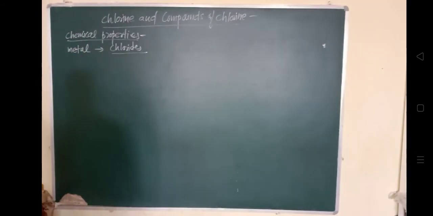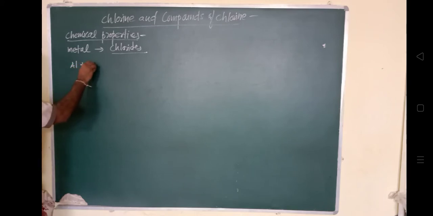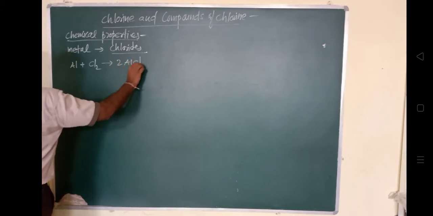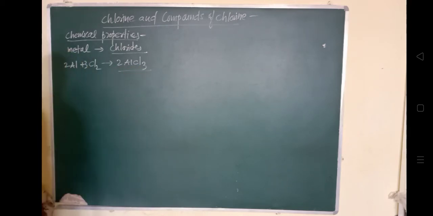Aluminium is a metal with which this chlorine will react, to form twice AlCl3. So this is 2Al plus 3Cl2, giving 2AlCl3. Yes, aluminium chloride. ये क्लोराइड फॉर्म कर रहा है, हम लोगों ने पहले ही बोला है, it is forming a chloride. So aluminium chloride it will form.